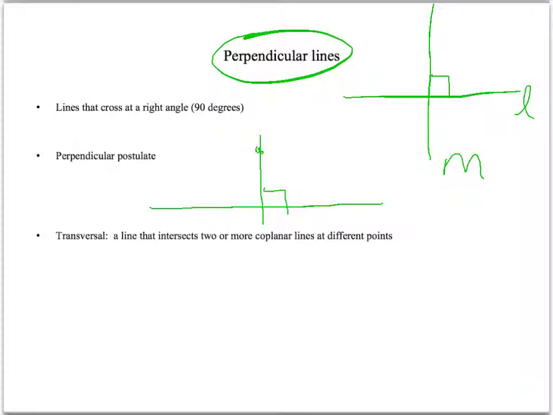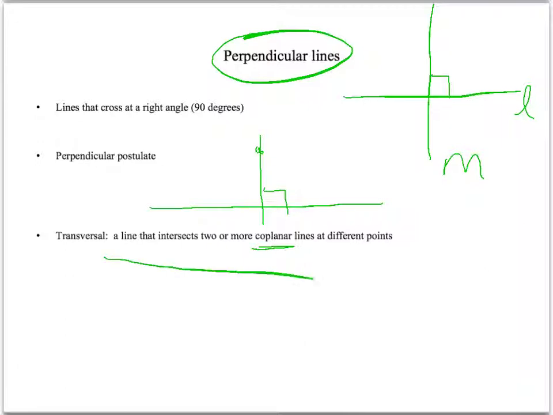So perpendicular lines meet at 90 degrees. Parallel lines never intersect. Transversal. So a transversal is a line that intersects two or more coplanar lines. So remember, coplanar means on the same plane. So it intersects two or more coplanar lines at different points.